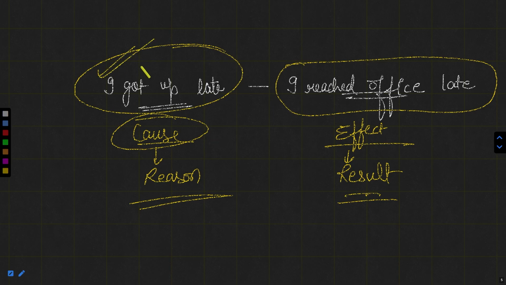Now what you can use over here, I can say as I got up late, since I got up late, because I got up late. So these can be some conjunctions that can show this reason, and many more. Now what are those conjunctions?